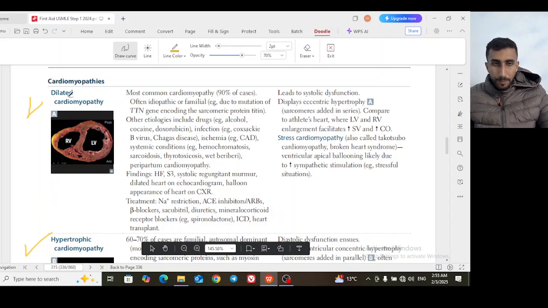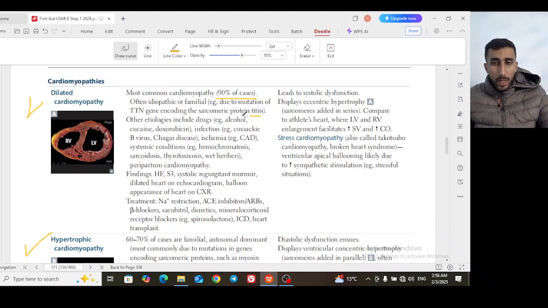first is the dilated cardiomyopathy. It is the most common cardiomyopathy, constituting like 90% of the cases. So the most famous cardiomyopathy is dilated cardiomyopathy. It has a very broad spectrum of etiologies. It is often idiopathic or familial due to mutation of a gene called the TTN gene. The TTN gene encodes for a sarcomeric protein called titin.